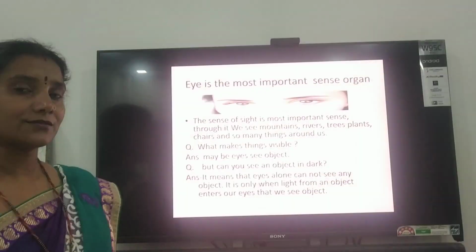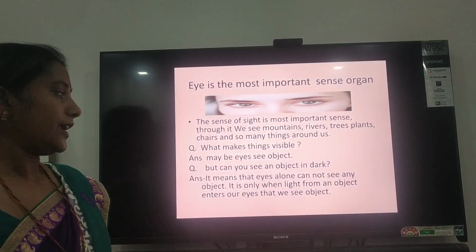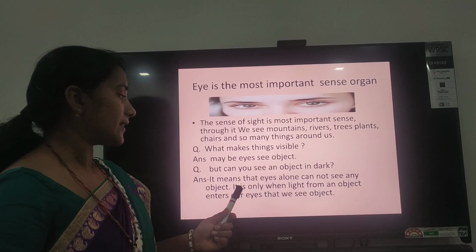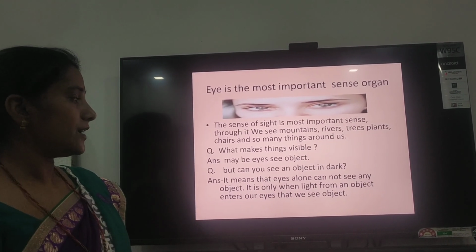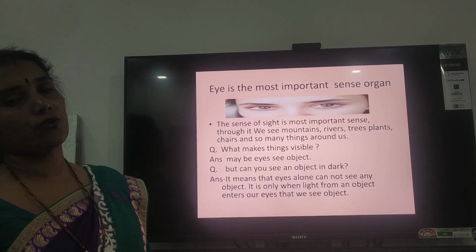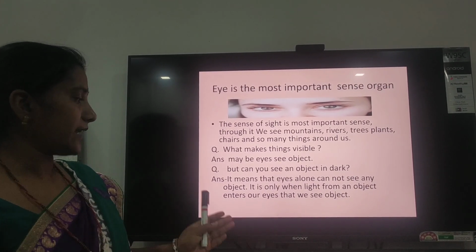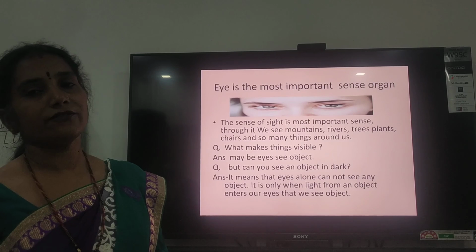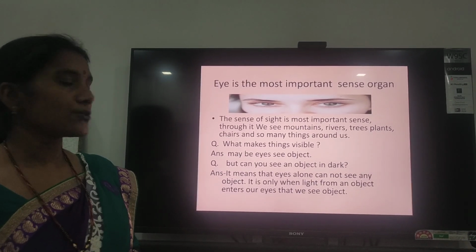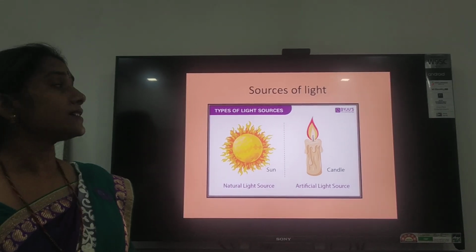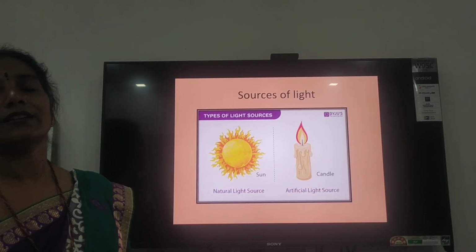What is the answer? Your answer will be no. It means that eyes alone cannot see any object. It is only when light from an object enters our eyes that we can see it. So, how can we see things? With the help of light.